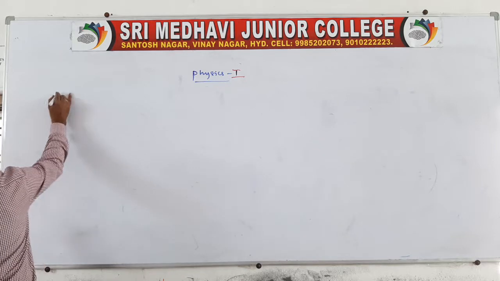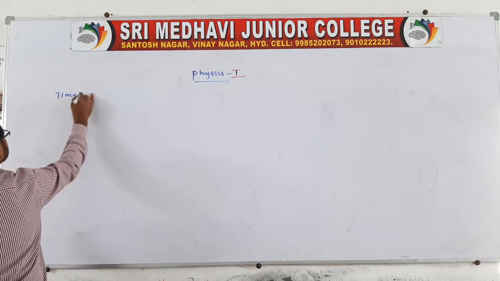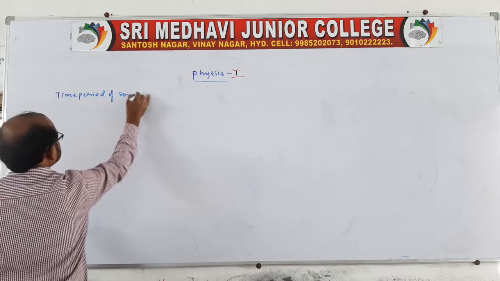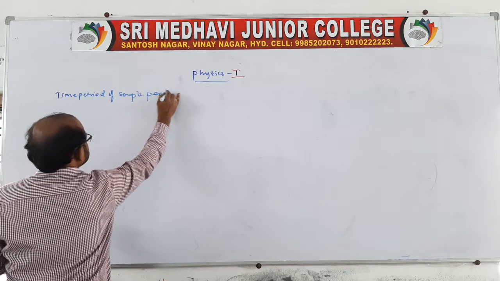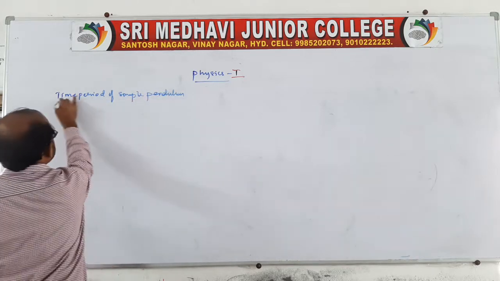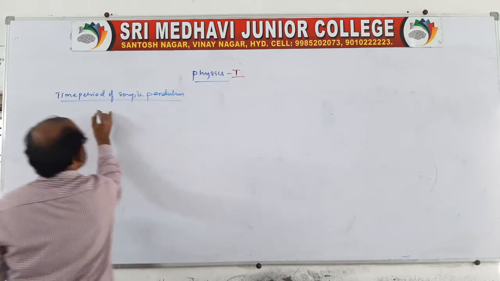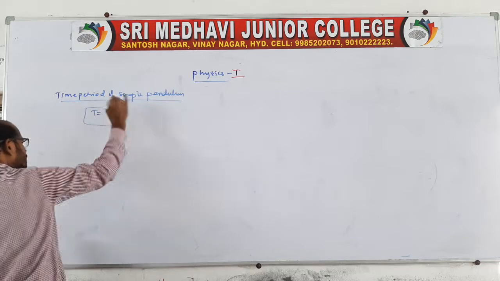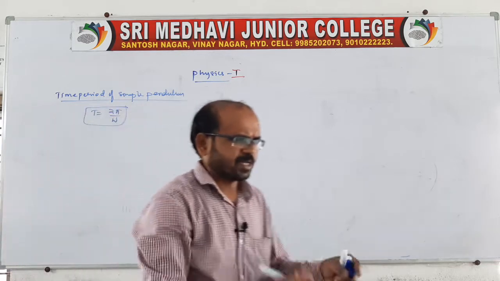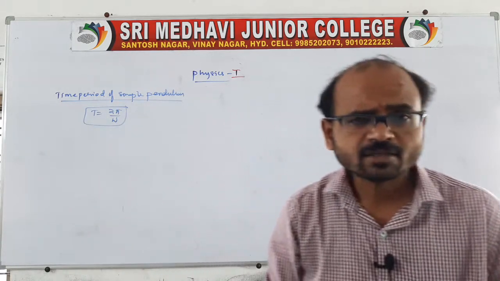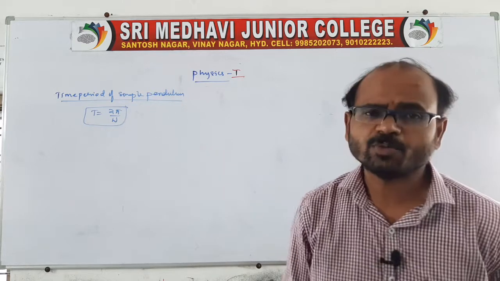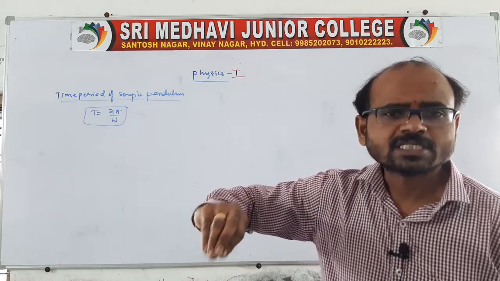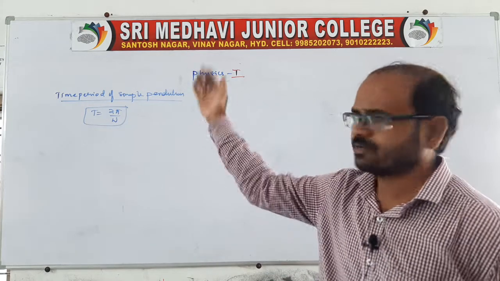Everyone note it. Time period of a simple pendulum. The time period, as everyone knows, is T equals 2 pi by omega. For all time periods, if it is asked, you take the formula T equals 2 pi by omega. In this we have to find the omega value. After getting omega, you substitute it there and get the time period.